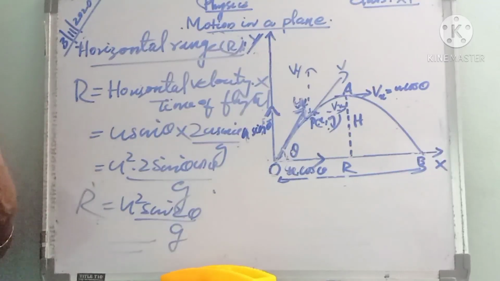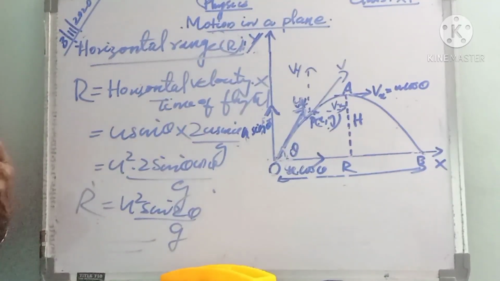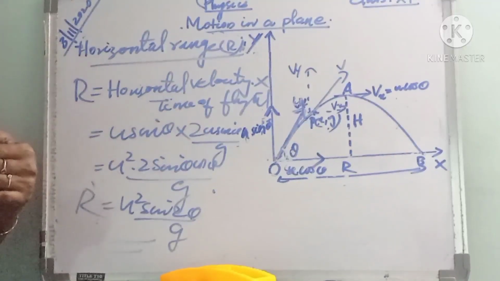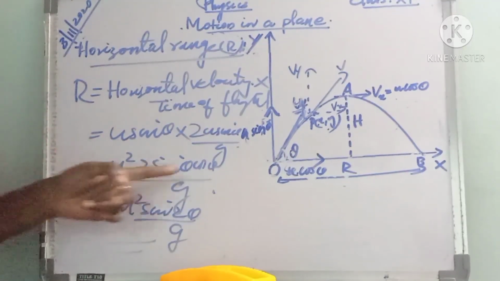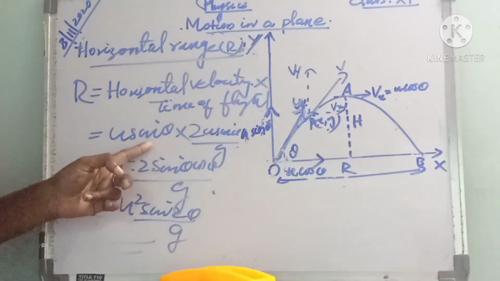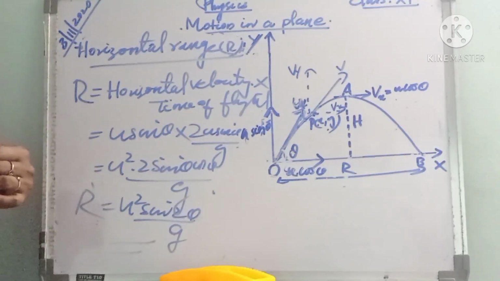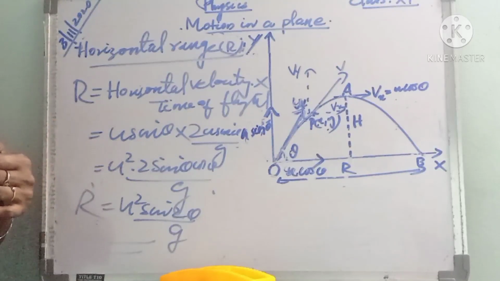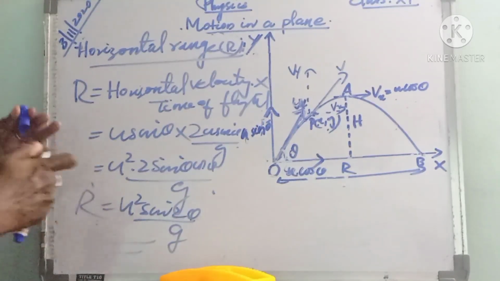What is horizontal range? It is the horizontal distance travelled by the projectile during its time of flight. Horizontal range equal to horizontal velocity into time of flight. Actually, the horizontal velocity is u cos theta.